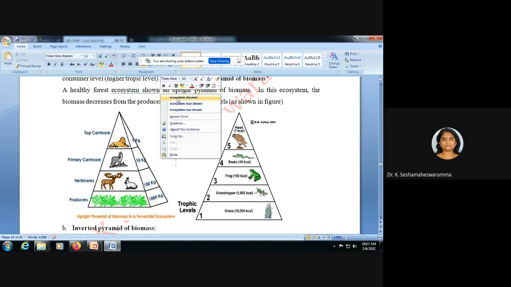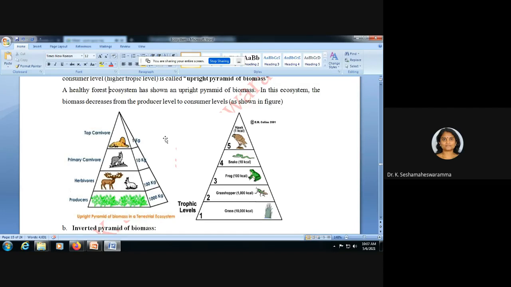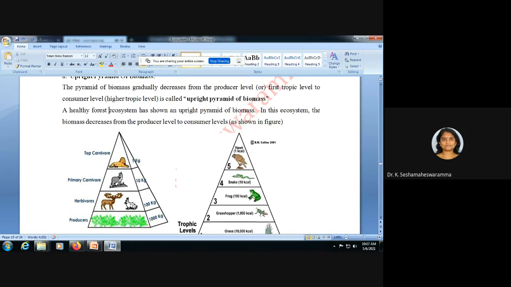Suppose if the forest is degraded, the plant population will decrease. At that time, that is the partially upright pyramid. But more or less, whenever we are explaining the upright pyramid of biomass, a good example is the forest ecosystem.